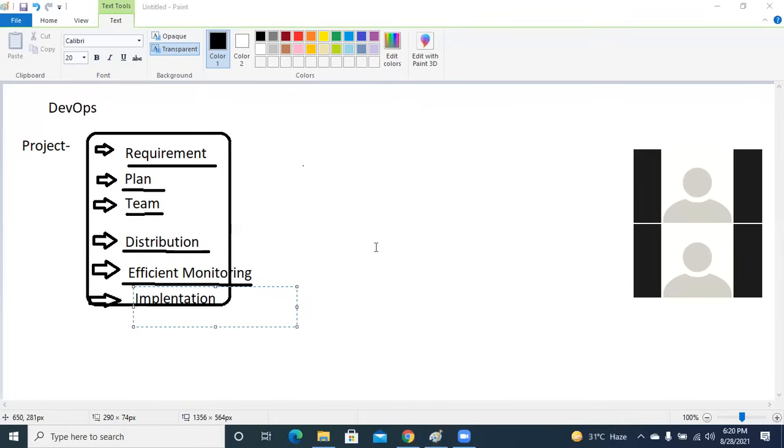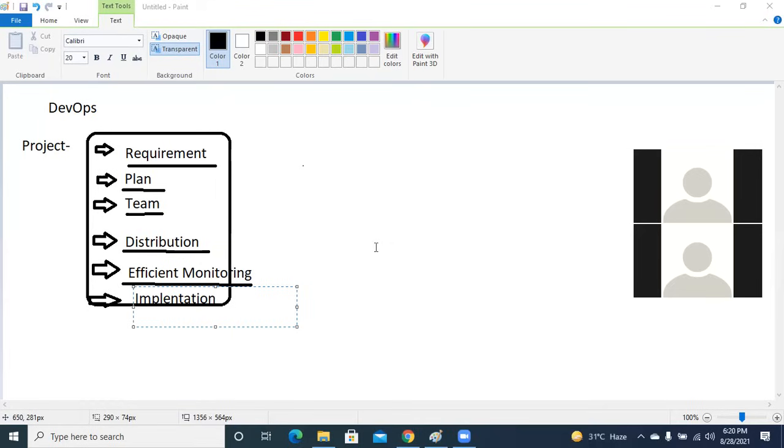So when we talk about the implementation, let's say I have captured the requirement, I have done the planning, and my developers have developed the code. Now this is the time for execution of that particular code, right? Now this is where your code will be executed and now you will be able to create something, right?